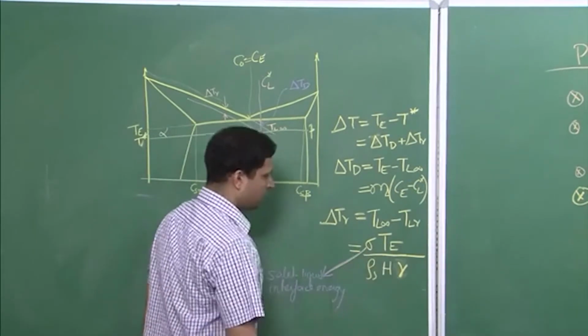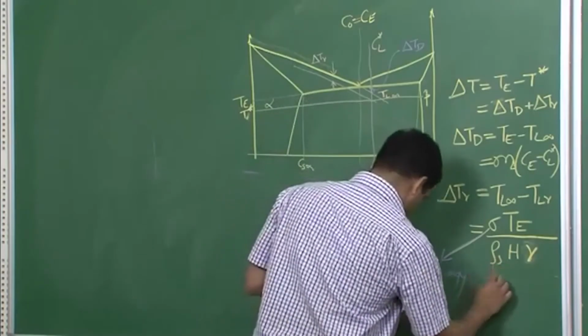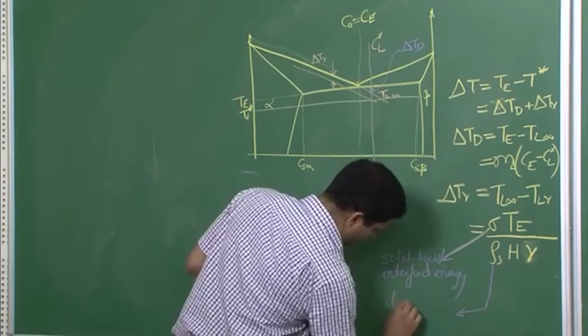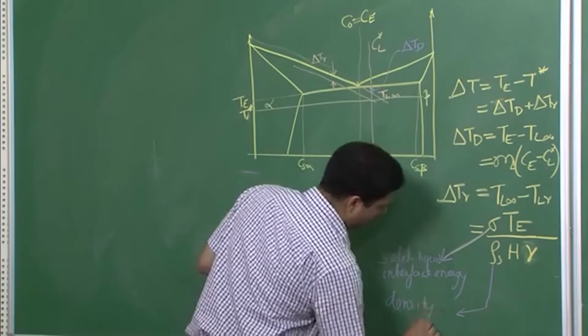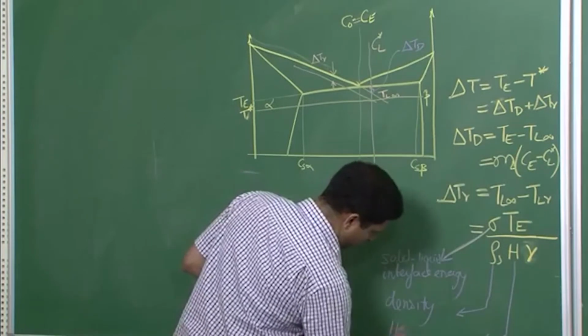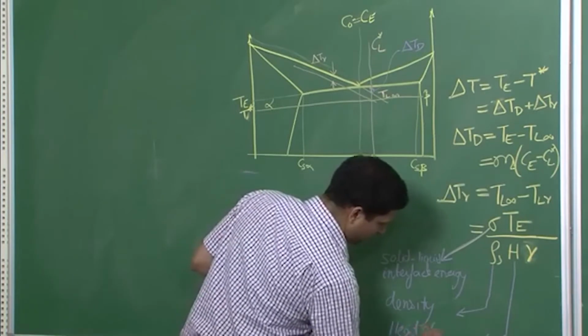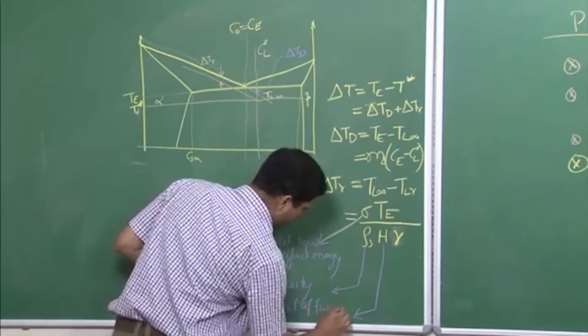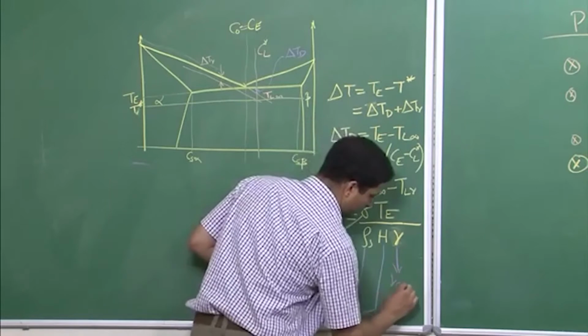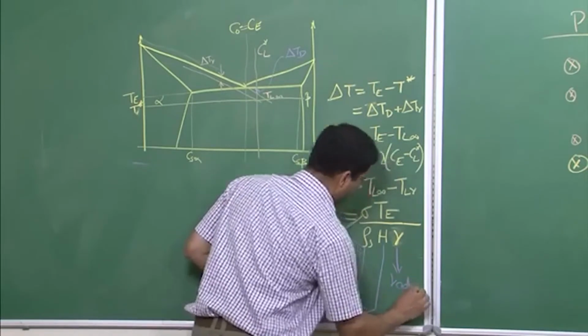TE we know is the eutectic temperature, rho s is the density, H is the heat of fusion, R is the radius.